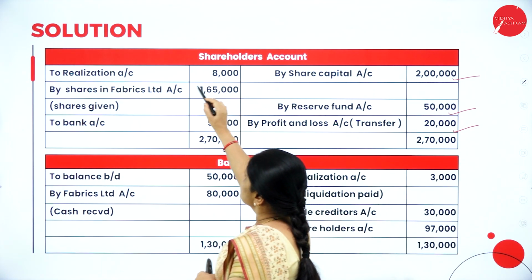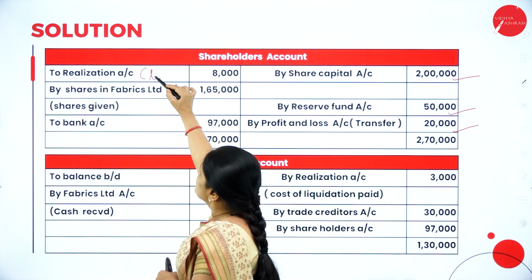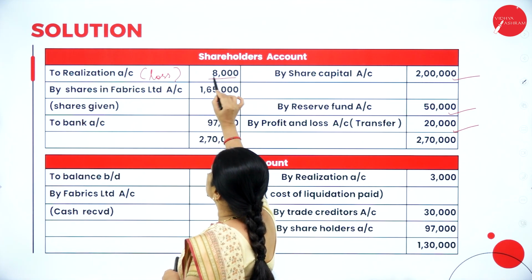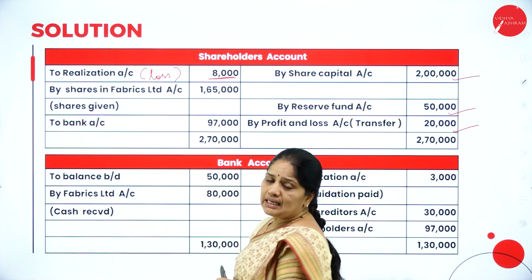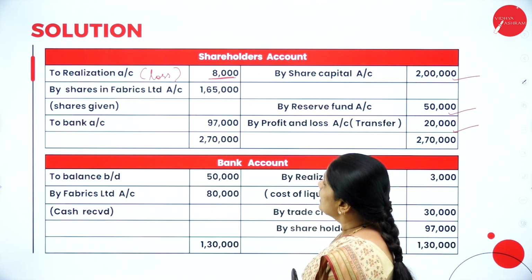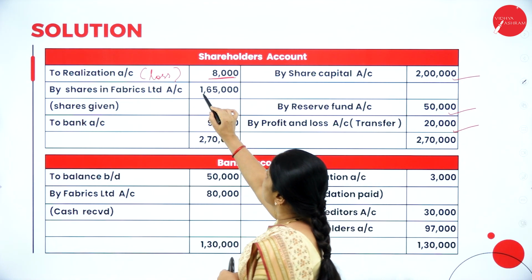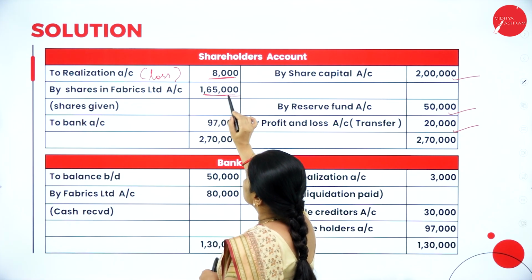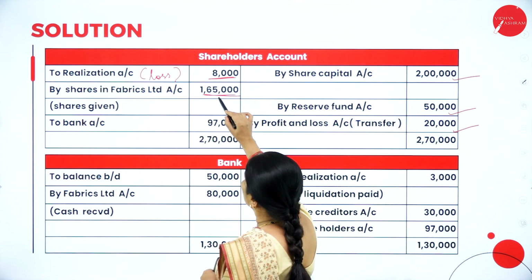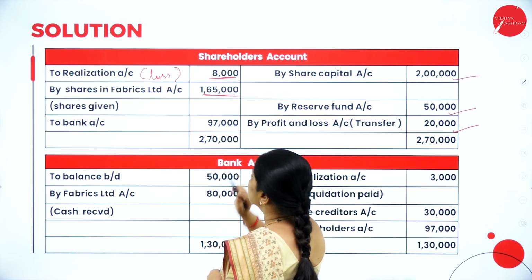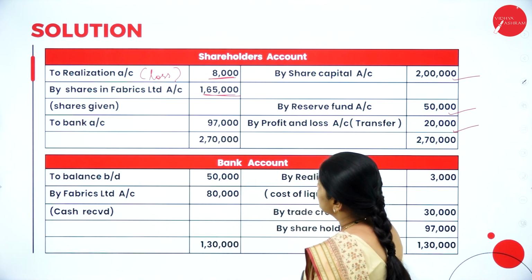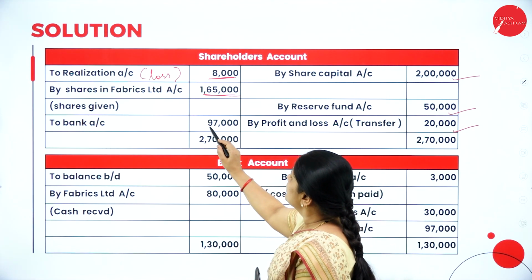Next, this is the realization account. So the loss on realization 8,000. So that I am debiting it to the shareholders account. Then the shareholders, they are paid in the shares to the value of 1,65,000, and this is the value of the bank account.